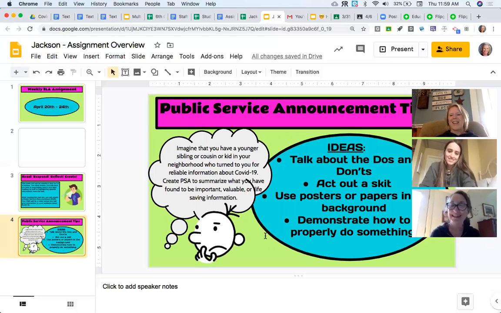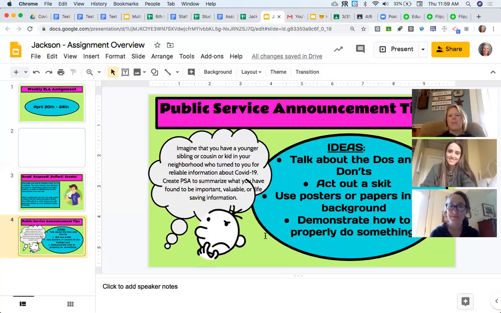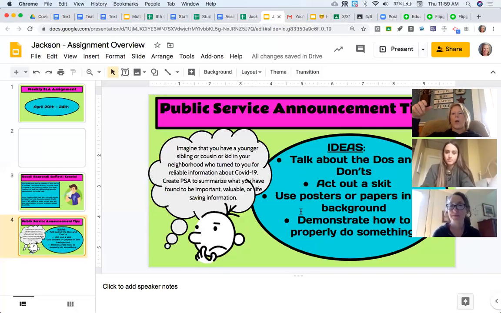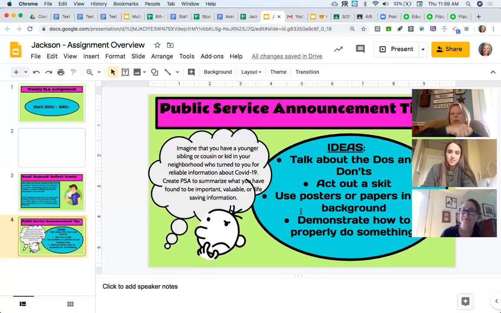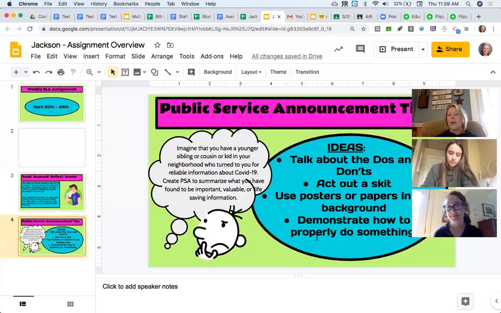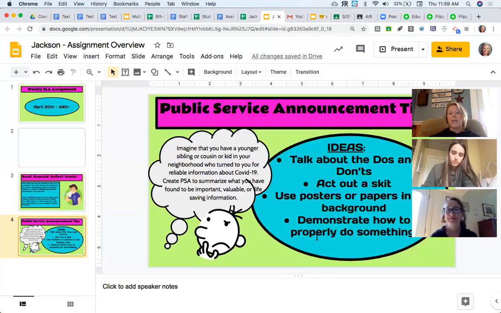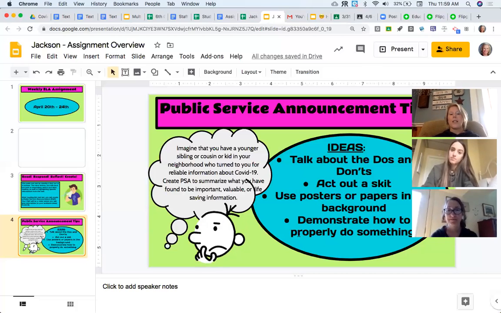You could also act out a skit. So you could put together a little skit of how to stay safe with COVID, maybe people getting in your personal space, things like that. You could use posters. We love those ones where they write everything out on paper and they hold up the one paper and then they get the next paper and you have to read through them. Those are kind of fun. Or you could demonstrate how to properly do something. There's lots of things that people need to know how to do correctly right now when it comes to COVID-19.